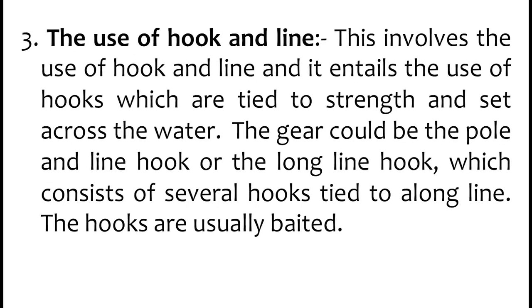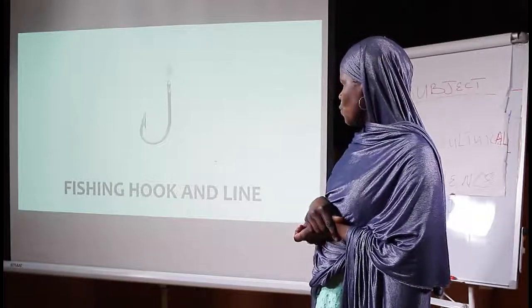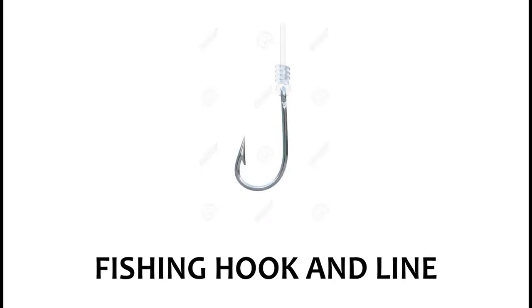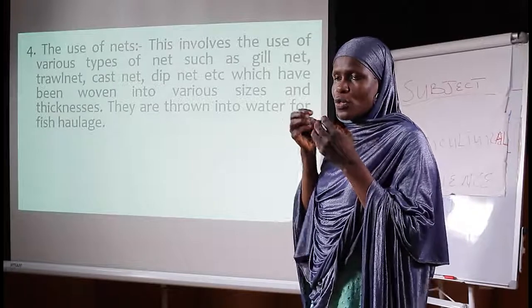Number 3, the use of hook and line. This involves the use of hooks which are tied to strings and set across the water. The gears could be the pole and line hook, or the long line hook, which consists of several hooks tied along a line. The hooks are usually baited. This is a diagram showing you a hook and line. So when you throw the hook into the water with a bait at the edge of the hook, it will attract the fish, and once the fish come to consume that bait, you now pull it out and you get your fish.